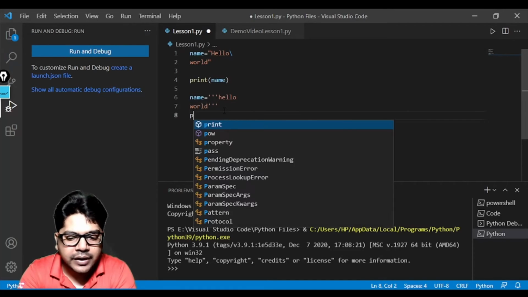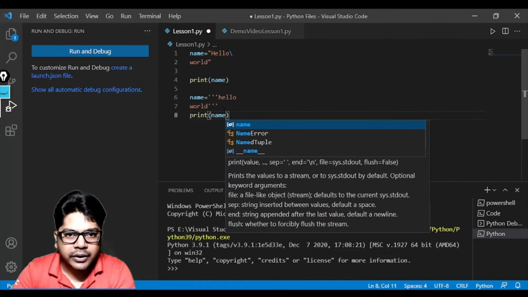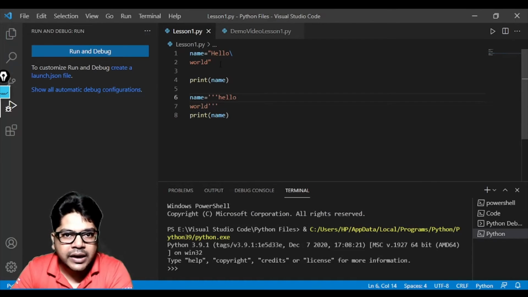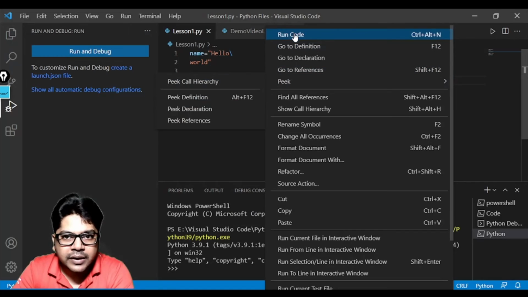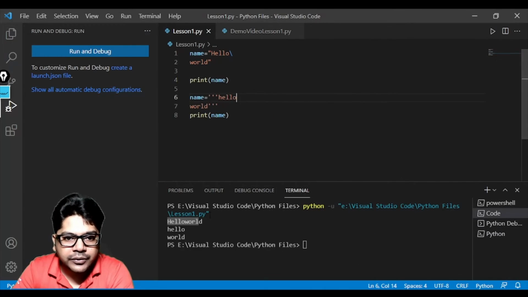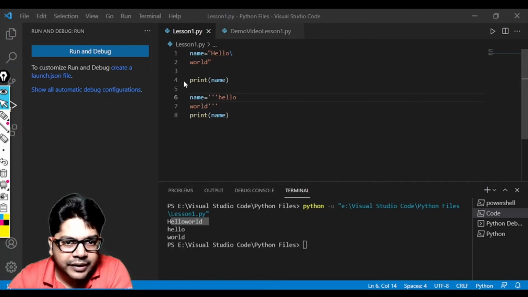Now you see the difference that we have in both the cases. In one case I'll get hello world together, in the other I'll get hello and world on separate lines. Can you see hello world is coming in a single line here? This is the print statement where we used the backslash.